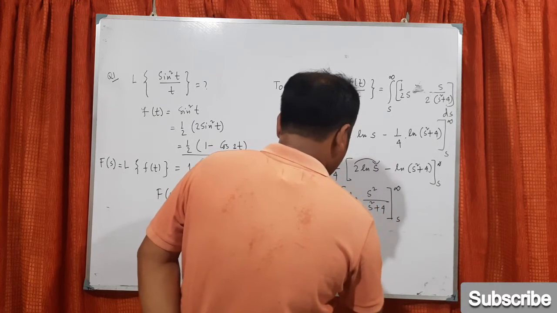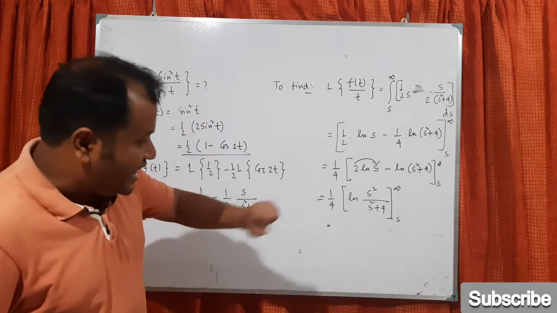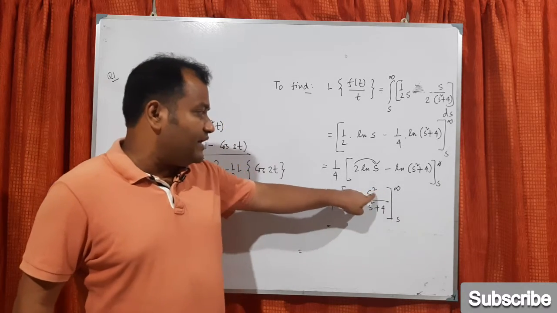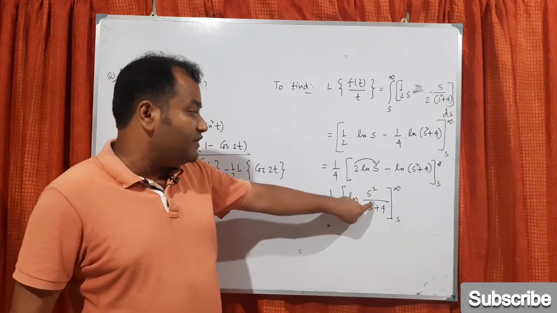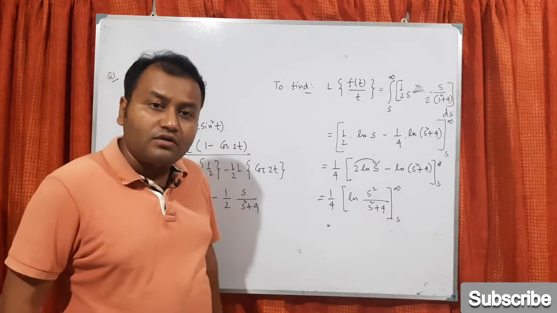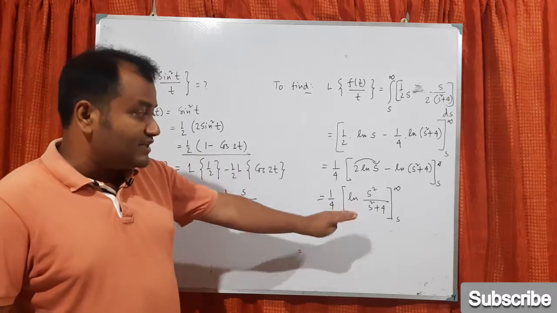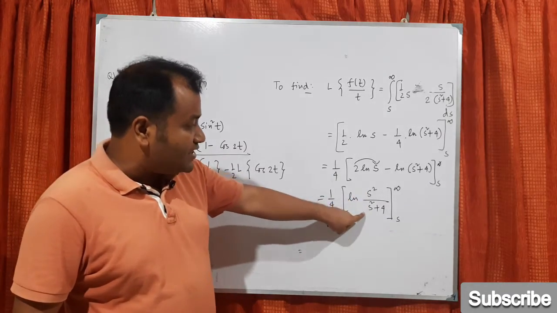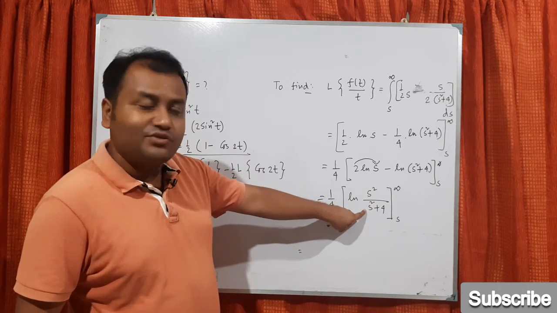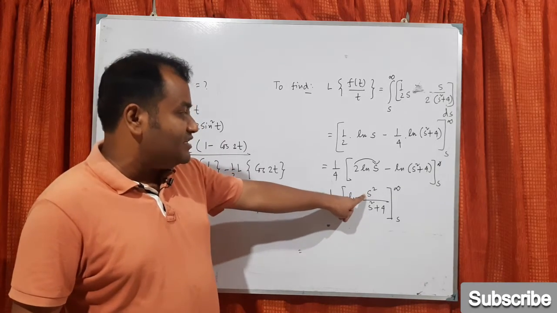Now carefully you see, if you try to put infinity here, it will become log of infinity divided by infinity squared, that is infinity, plus 4. So don't think that the integral does not exist. When this type of situation is there, you see the highest power is matching. This is s squared, this is s squared. So better we can divide by s squared.